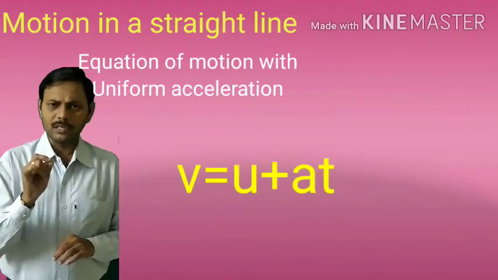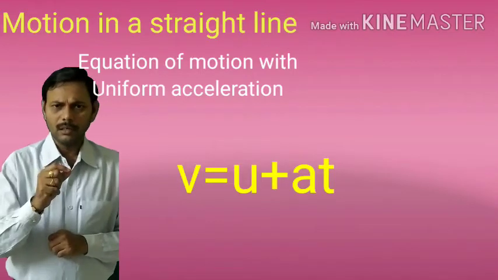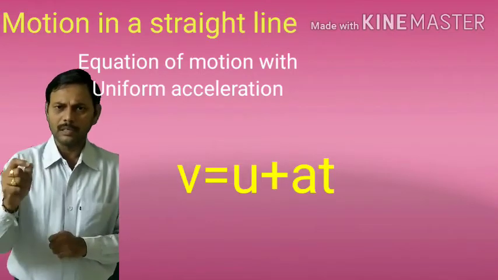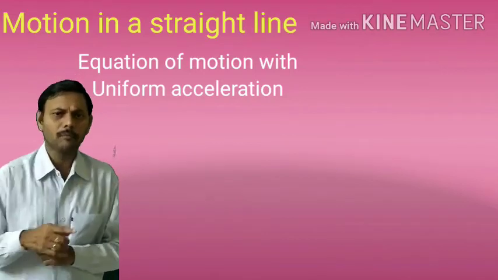From this, the first equation is acceleration equal to (v − u) by t, and cross multiplying we get v = u + at. This is the first equation of motion: v = u + at.